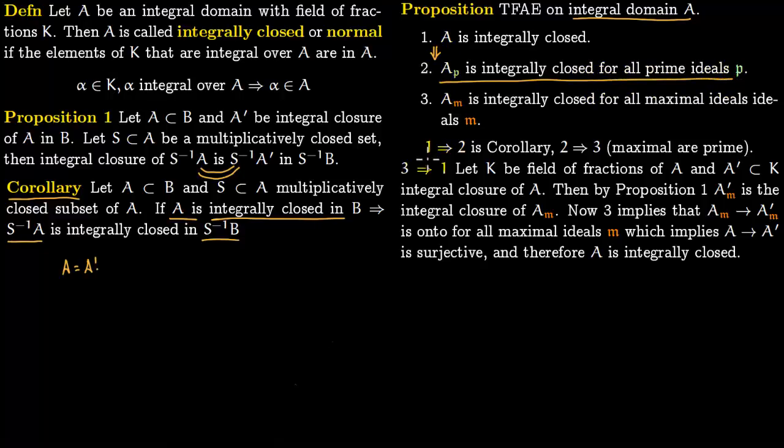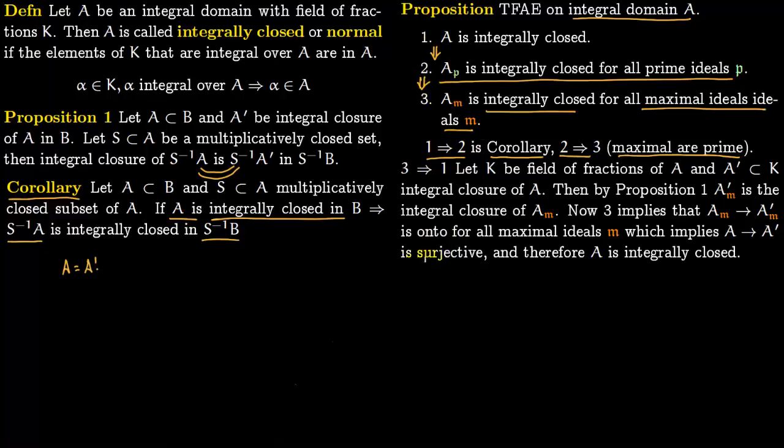So 1 implies 2 is just the corollary. A is integrally closed, then S inverse of A, which is again localization, is also integrally closed. So this is just our corollary right here. Now 2 implies 3 because maximal ideals are prime ideals. So 3 is this A localized at a maximal ideal M, A_M, is integrally closed for all maximal ideals M. So what we have to essentially show is that 3 implies 1.